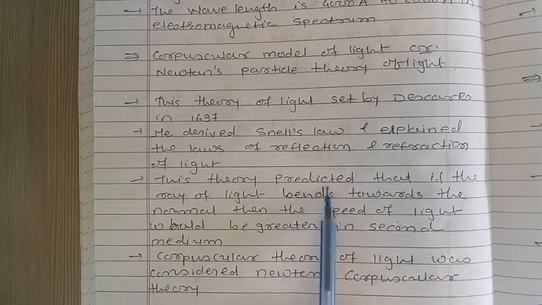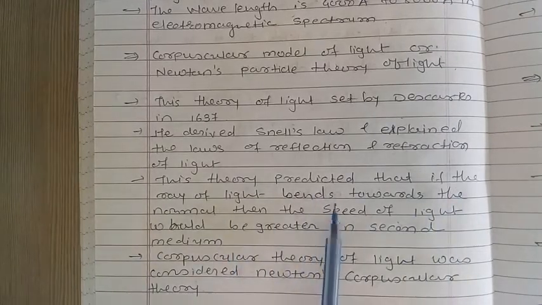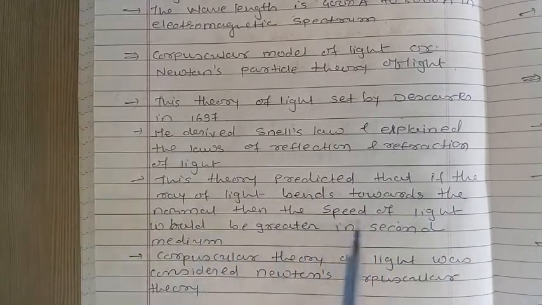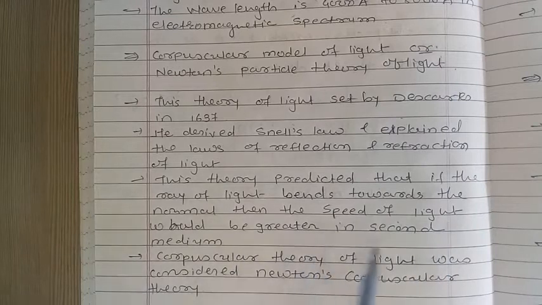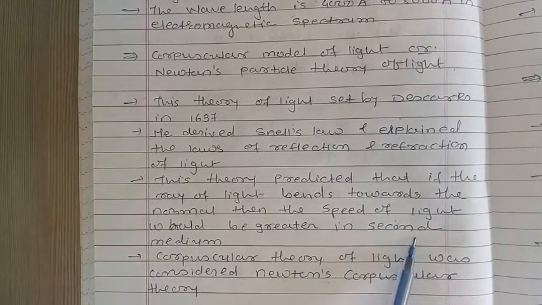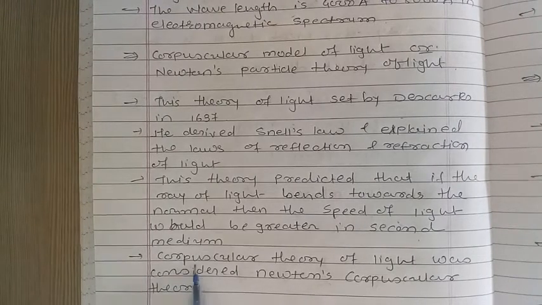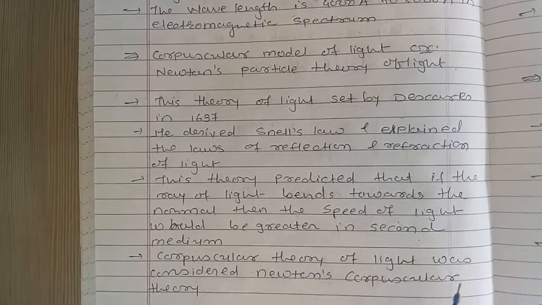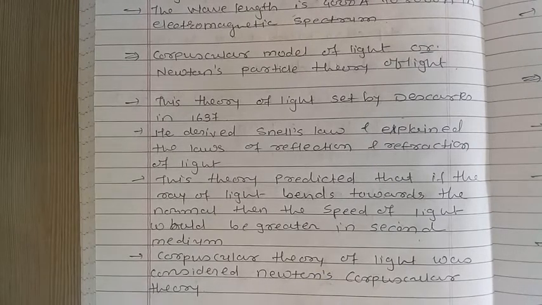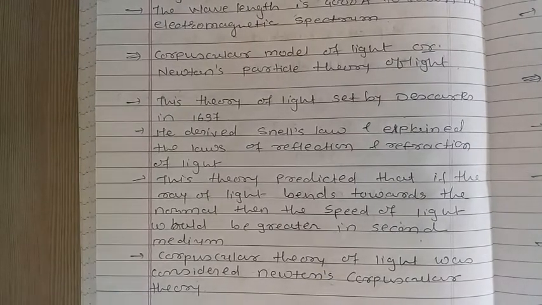This theory predicts that if the ray of light bends towards the normal, then the speed of light would be greater in the second medium, or higher in the denser medium, right? And last, the corpuscular theory of light was considered as Newton's corpuscular theory, right?